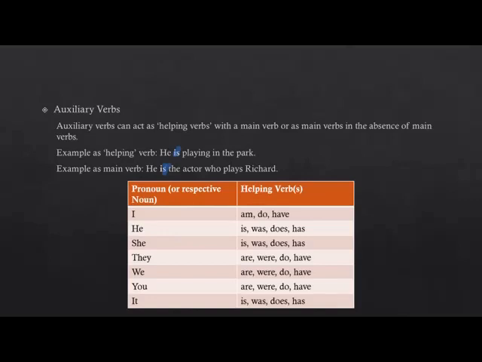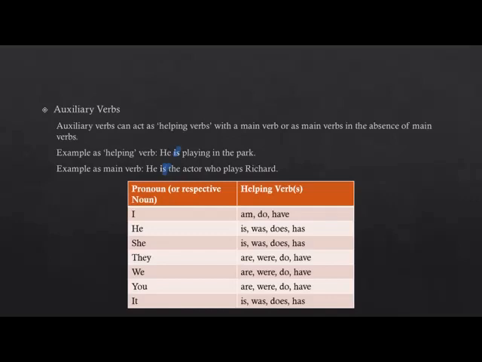And the difference between these three helping verbs is that of tense. We'll be discussing that later on in later sessions when we come to tenses, on how we differentiate between them and which helping verb is appropriate for which tense. And if you have he or she, the helping verbs that you can use with these two pronouns or respective nouns are is, was, does, and has.